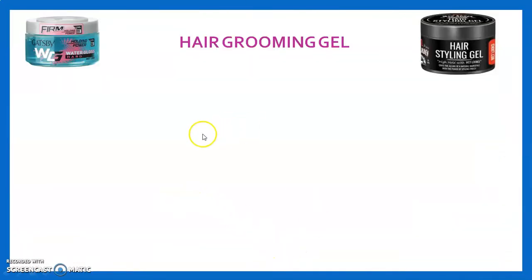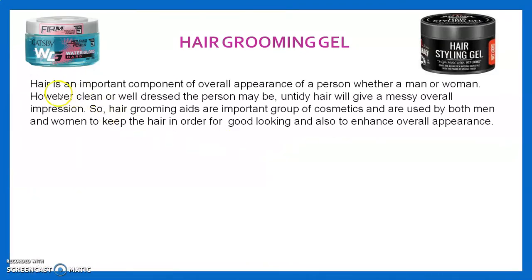Then we see today's preparation, that is hair grooming gel. Hair is an important component of the overall appearance of a person, whether a man or a woman. However clean or well-dressed a person may be, untidy hair will give a messy overall impression and lower the impression of that person. So hair grooming aids are an important group of cosmetics and are used by both men and women to keep the hair in order for good looks and to enhance the overall appearance of their personality. There are various hair grooming aids used.